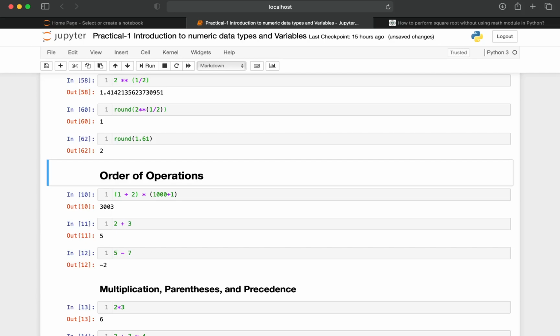I am going to write the same by adding a cell here. In order to add a cell, you can click this plus mark.